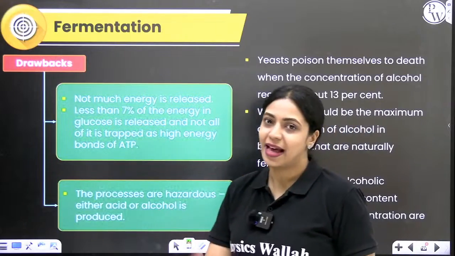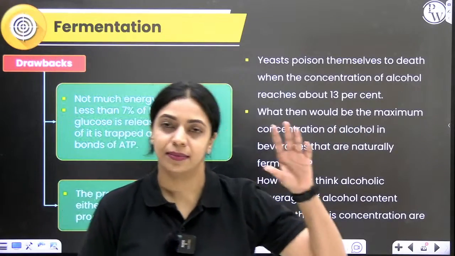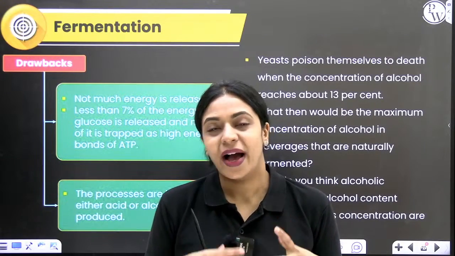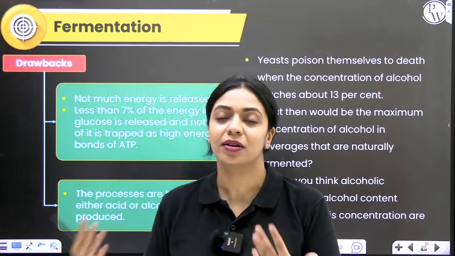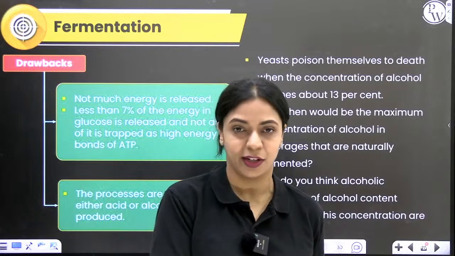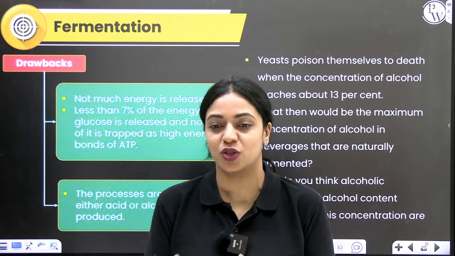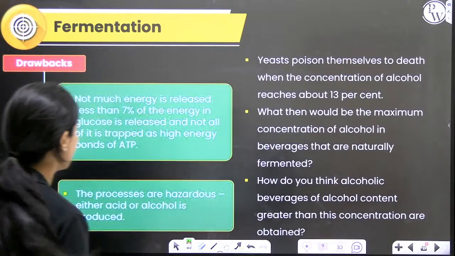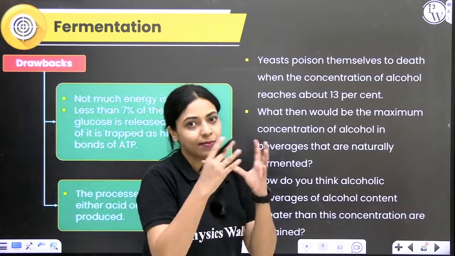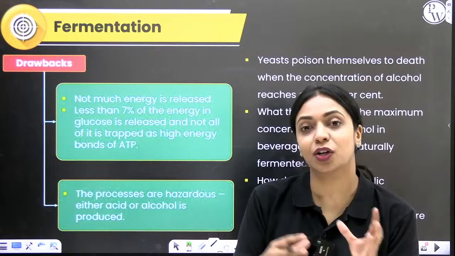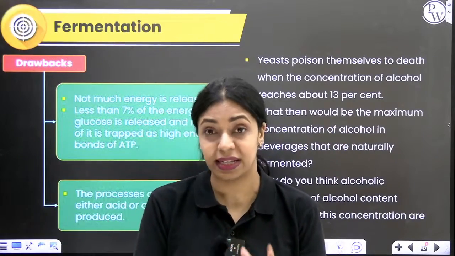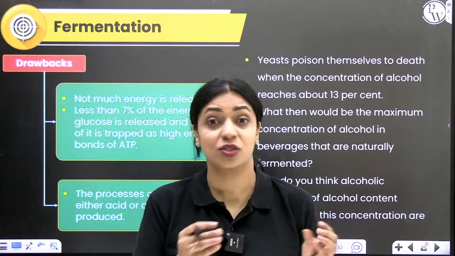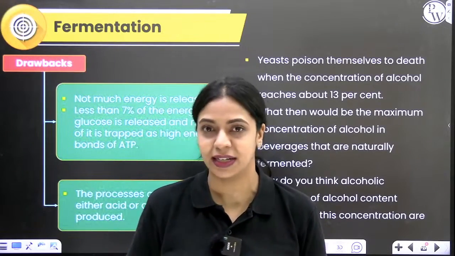So fermentation is anaerobic, and aerobic respiration makes use of oxygen, fermentation does not. Why have most organisms evolved to undergo aerobic respiration and not anaerobic respiration? Because with anaerobic respiration or fermentation, there are a few drawbacks. The first drawback is that glucose has some amount of energy. If it's undergoing anaerobic respiration, only glycolysis is happening, so all of the energy in glucose is not broken down. Glucose is not completely oxidized, only partially.